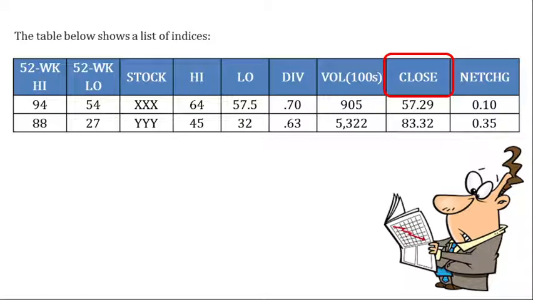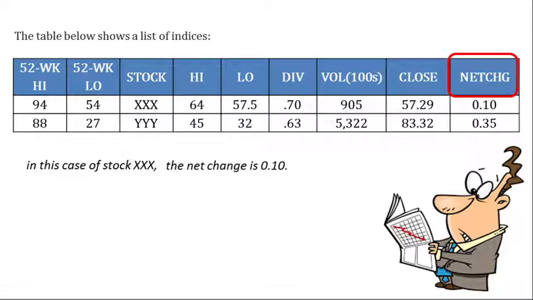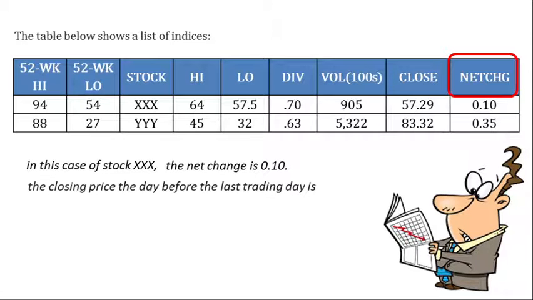Close is the closing price on the last trading day. So, yan yung 57.29. So, yan yung presyo nung last na trading day. The net CHG, yan yung net change between the two last trading days. So, in this case, yung stock XXX, the net change niya ay 0.10. Yung closing price niya the day before the last trading day is yung X. Ito yung last trading day. Yung the day before, so yan yung pagmaminus lang natin. Last trading day minus the day before the last trading day is equal to the net change.